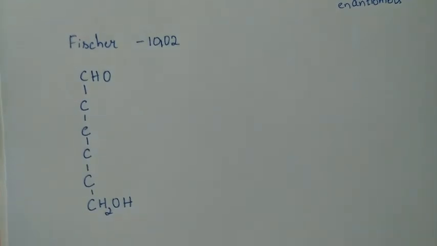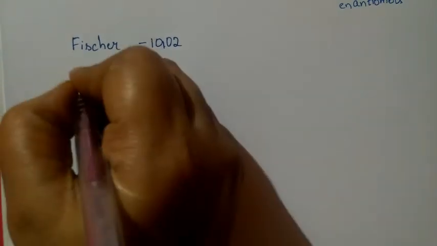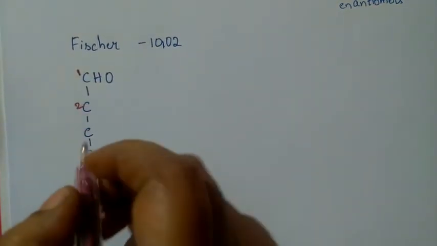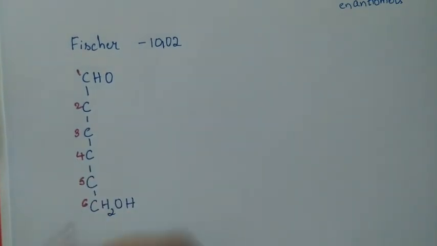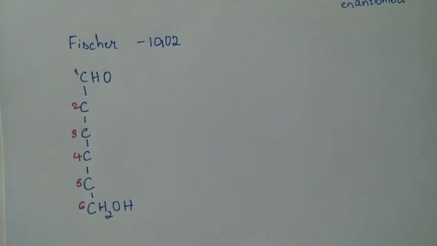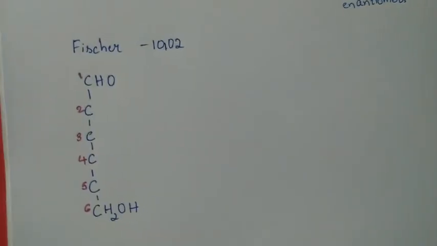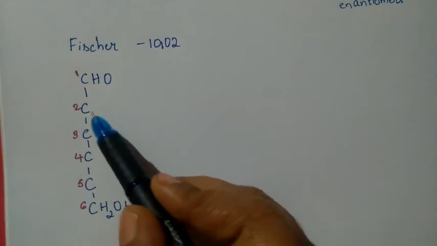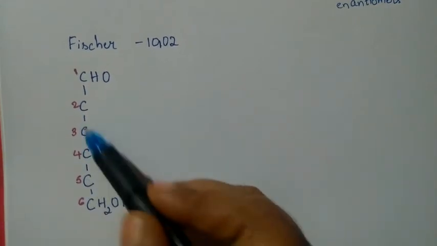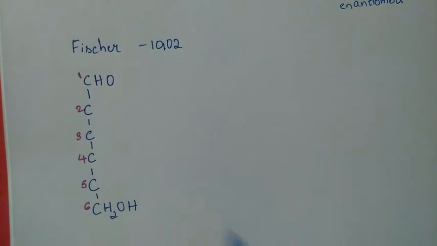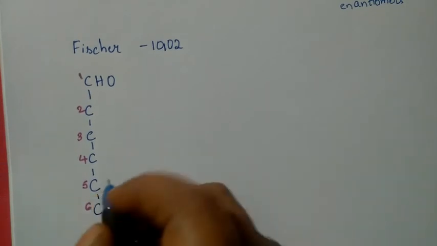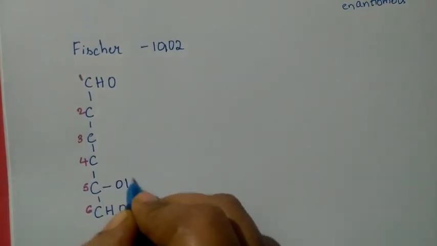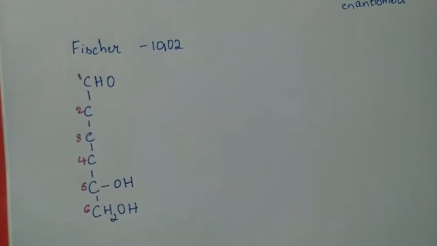So first carbon, 2nd carbon, 3rd, 4th, 5th and 6th. 6 carbon atoms we have. Now the OH groups have to be decided. You can make out 1, 2, 3, 4: 4 carbon atoms in the middle, which are secondary alcoholic carbons. Observe properly. The 5th carbon OH group is towards this side.